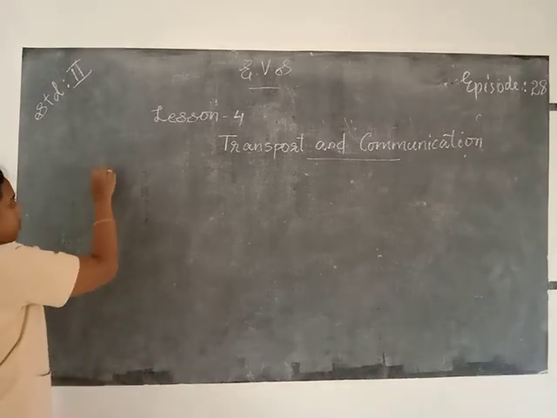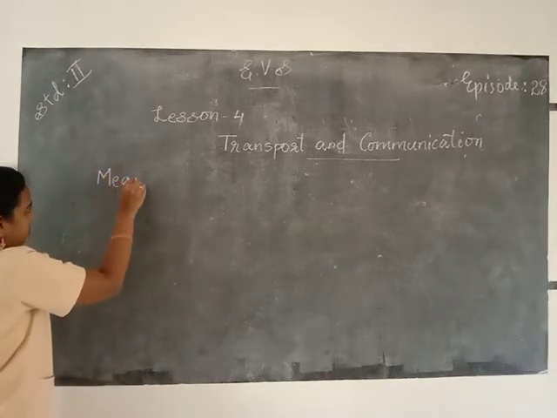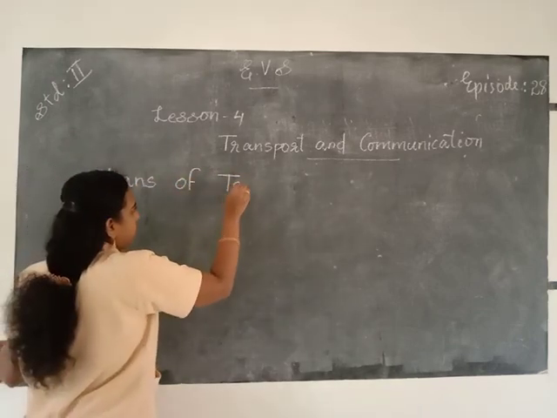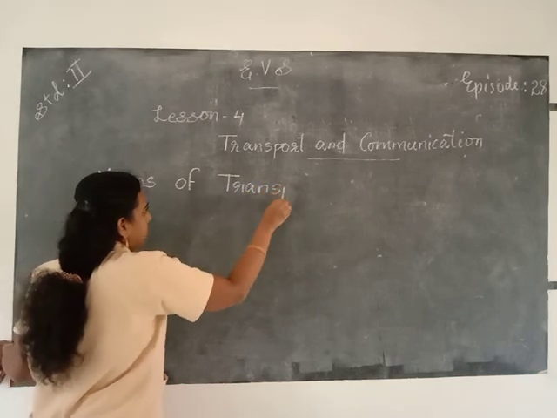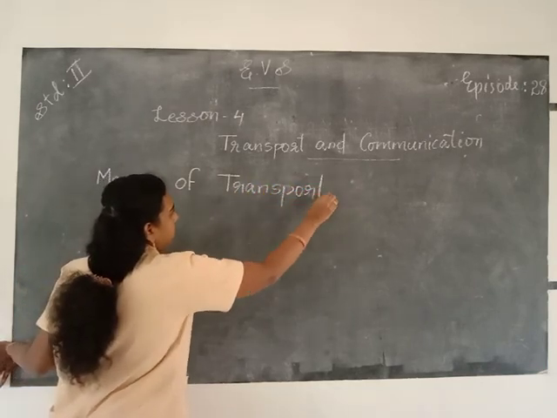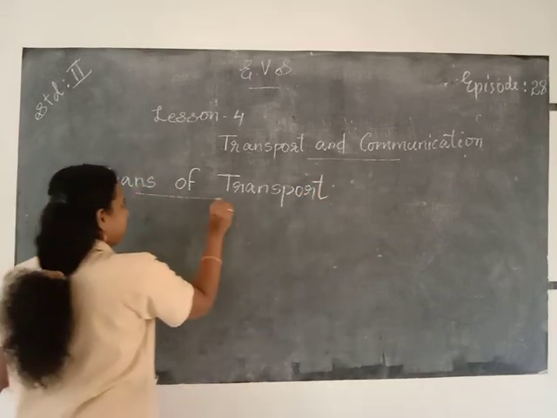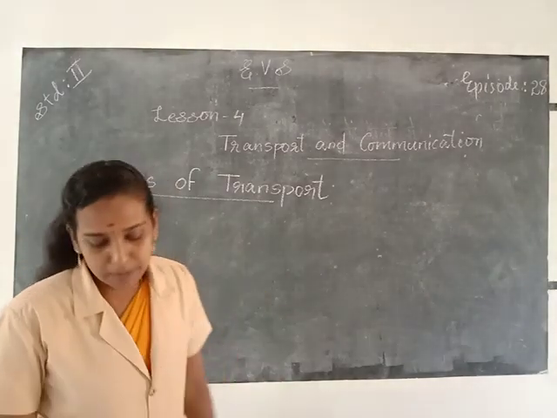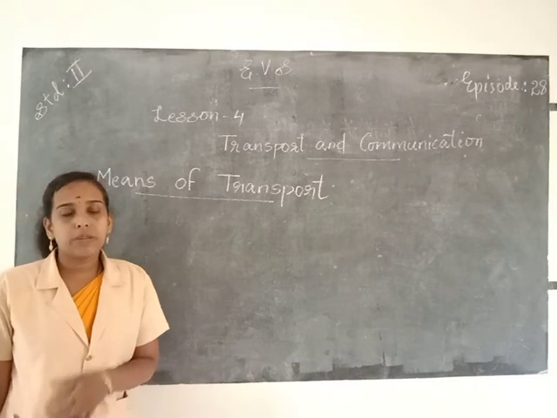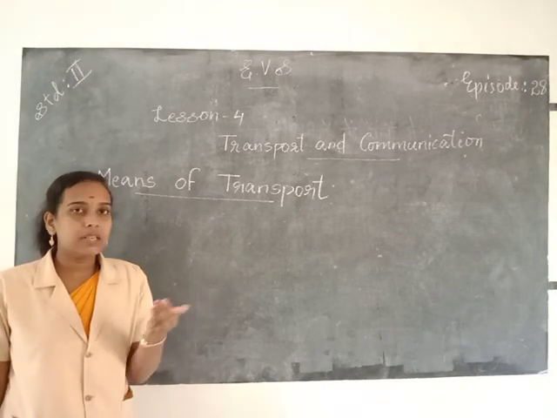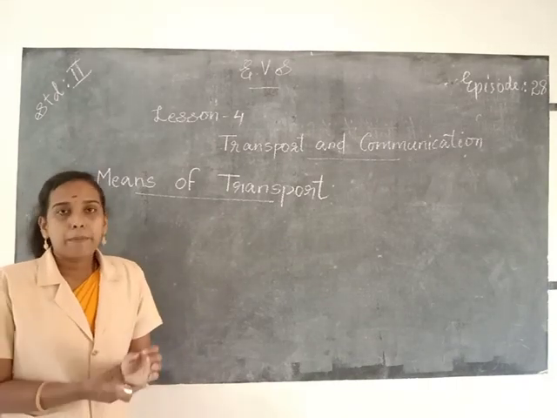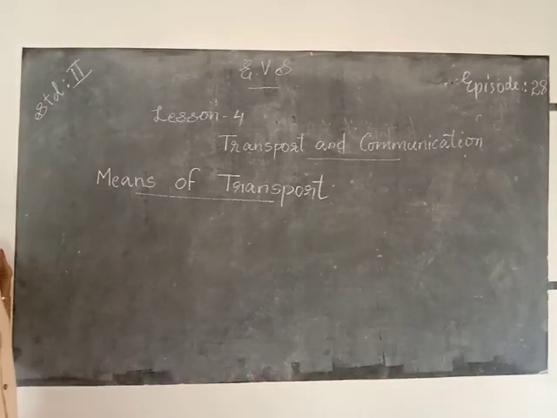Means of transport. There are various types of vehicles or means of transport. Means of transport means we use different types of vehicles to travel from one place to another, and these are called means of transport. The main groups of means of transport are land transport, water transport, and air transport.